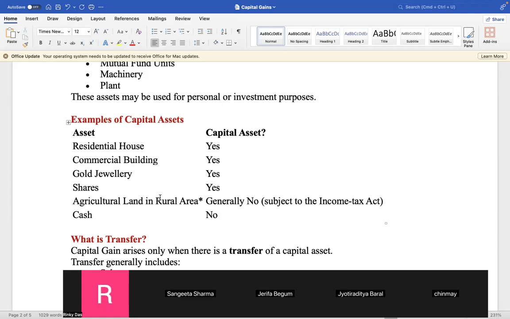Now, give an example of capital asset. Residential house, where you live. Yes, capital asset. Commercial house, yes, that is capital asset. But don't mix it up with house property. This is a different chapter. In house property, you don't earn profit by selling; you earn profit from rent or capacity to earn rent. That is house property. But when you sell it, it becomes capital gains. Even if you sell your own self-occupied house, that is also capital gains. Clear?